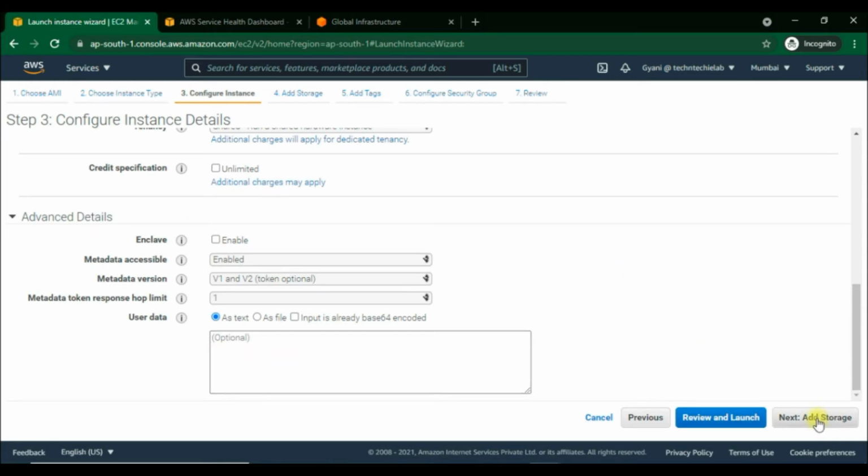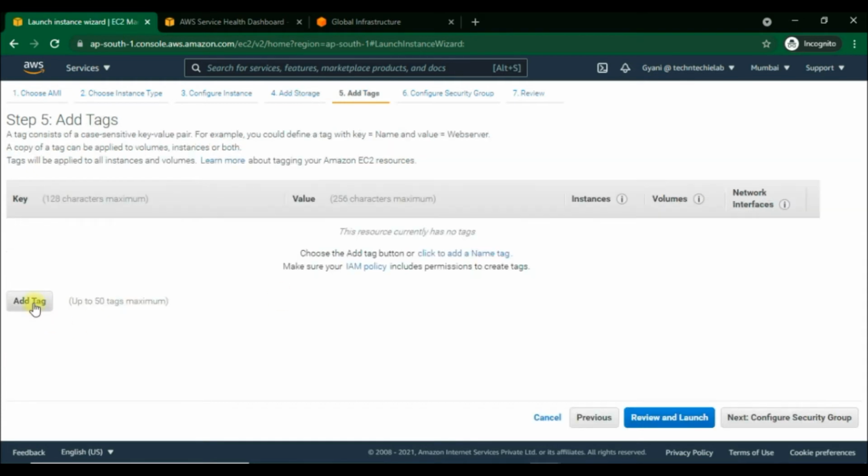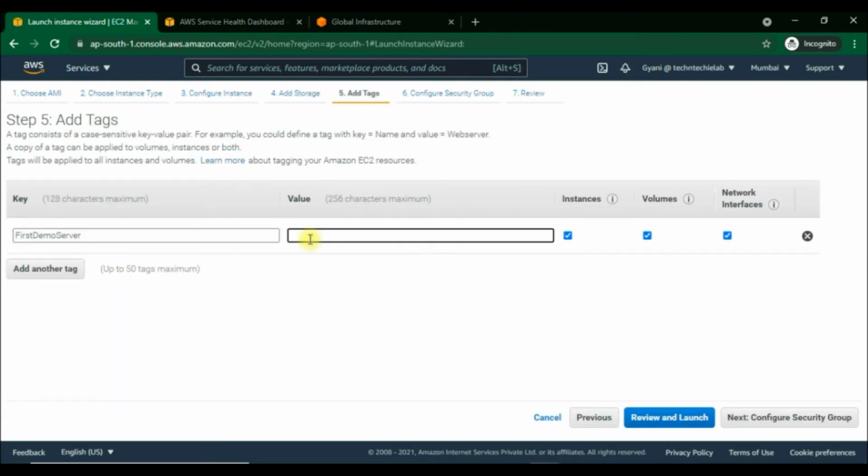Now I will go to the next step to add the storage. By default, we get 30 GB size of storage in general purpose. This is the root volume type, and it is not encrypted by default, but we can encrypt this if we want, and delete on termination. Good one. Here on this page, we can add a new volume as well, and that's called EBS volumes. We can attach the additional EBS volume up to 30 GB in free tier account, and instance store volume together to our instances.